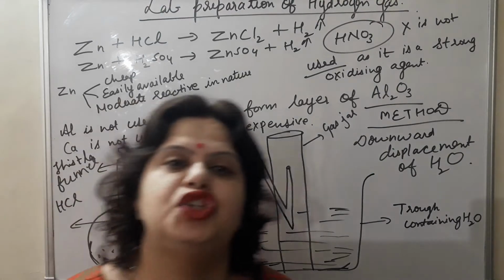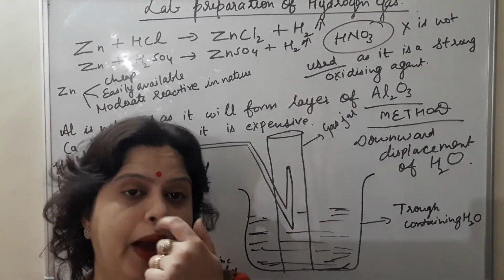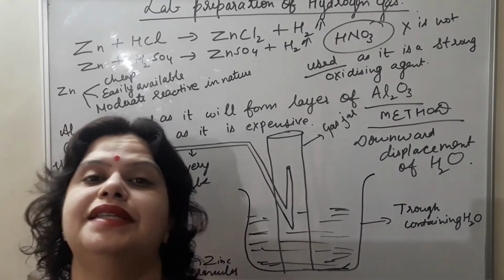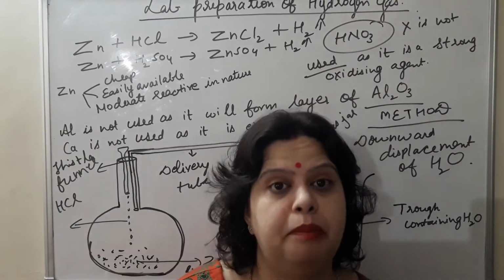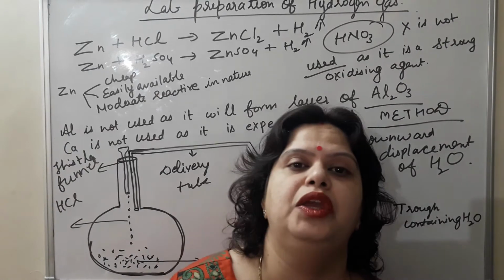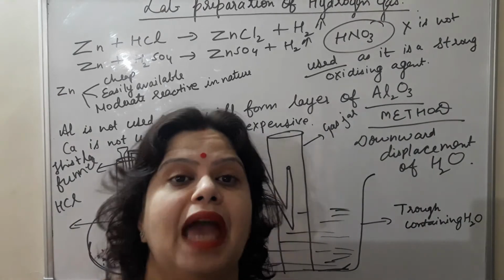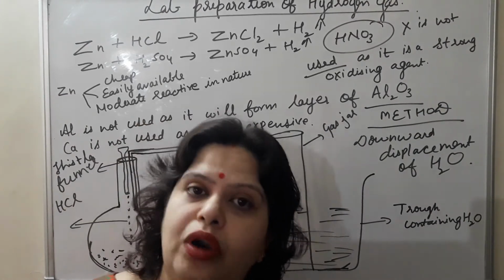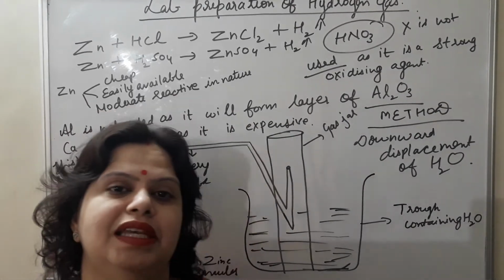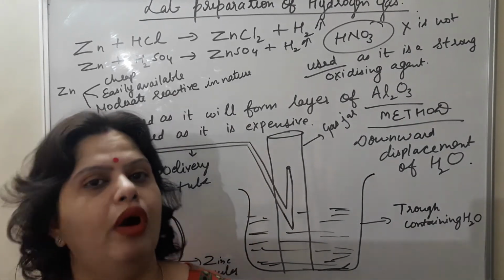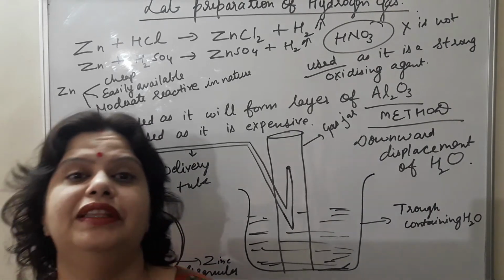In the previous lecture, we discussed the general methods for the preparation of hydrogen gas, about its occurrence, and the different methods by which it can be prepared: using steam, boiling water, acid, or cold water, with the help of metals in the reactivity series, then moderately reactive metal with acid, then with alkalis.